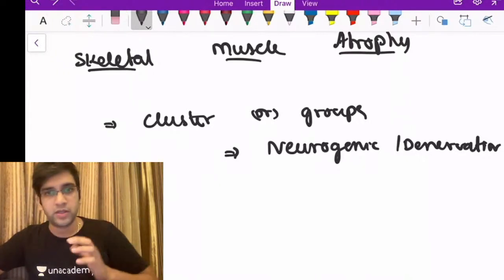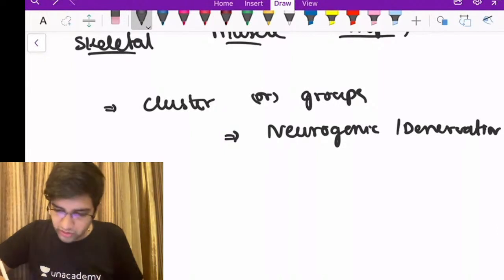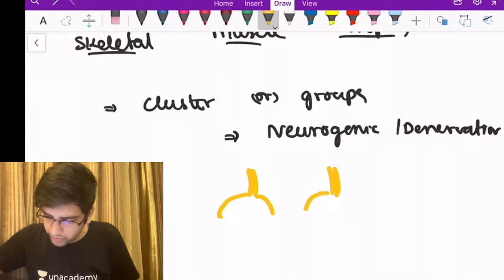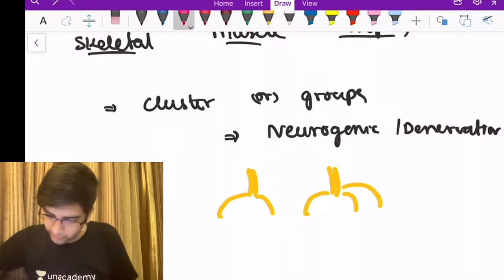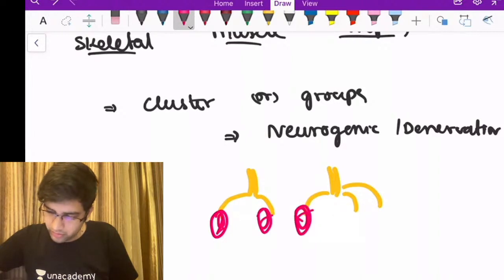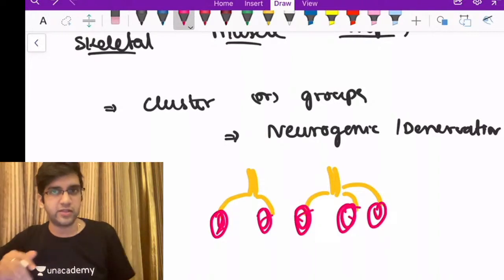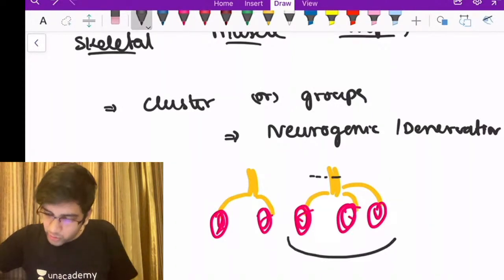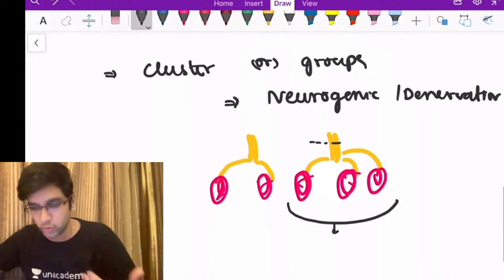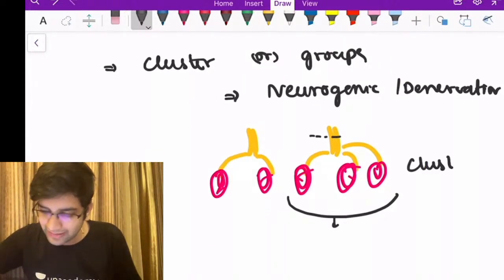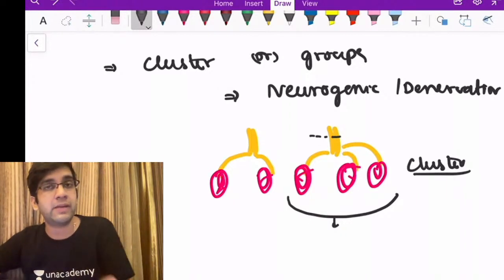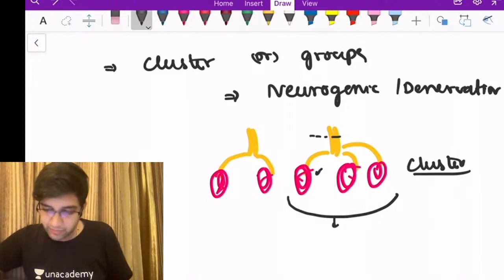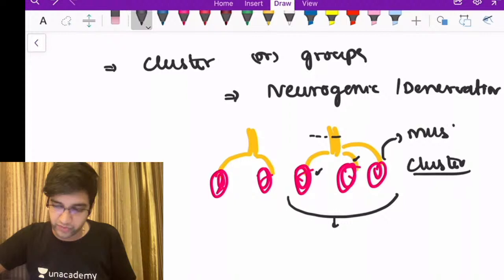So how it looks is, I'm going to denervate. Let's say that I'm having 2 nerve fibers. For our understanding, we'll use 2 nerve fibers, and each of the nerve fibers is going to supply a specific group of muscle fibers, right? And it will be intermixed, right? The muscle innervation obviously will be intermixed. So when I'm going to cut this nerve, this entire group undergoes atrophy. It's not just a fascicle, the entire group undergoes atrophy. So I'm going to call it a cluster atrophy or a nerve atrophy. It might be the main branch of the ulnar nerve or a subdivision of the ulnar nerve. So whatever nerve is cut, the entire set of muscle fibers which it supplies will undergo atrophy.